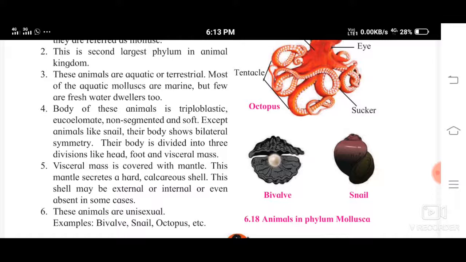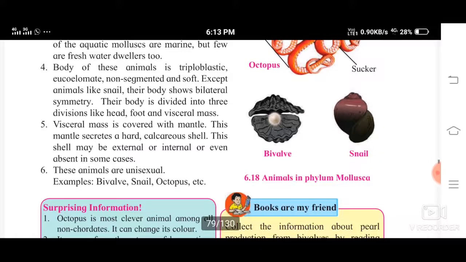Their body is divided into 3 divisions like head, foot and visceral mass. Visceral mass is covered with mantle. Okay, so their body is divided into 3 divisions, those are head, foot and visceral mass. Now this visceral mass is covered with a hard covering, that is the mantle. This mantle secretes a hard calcareous shell.